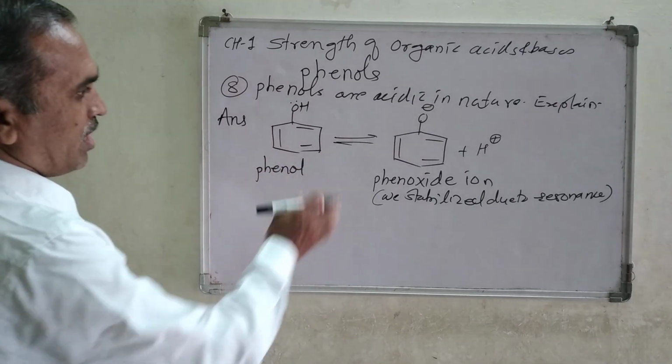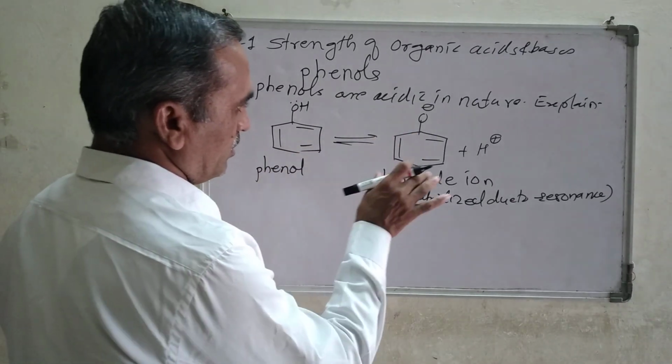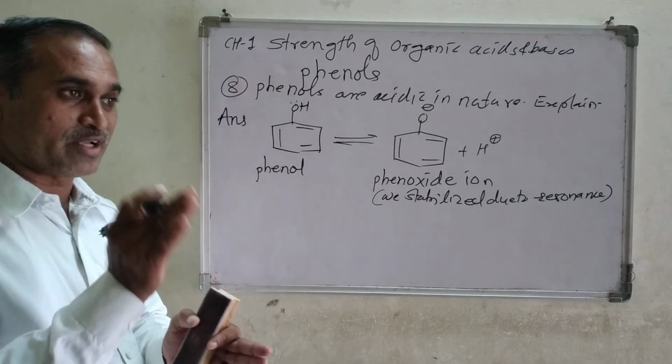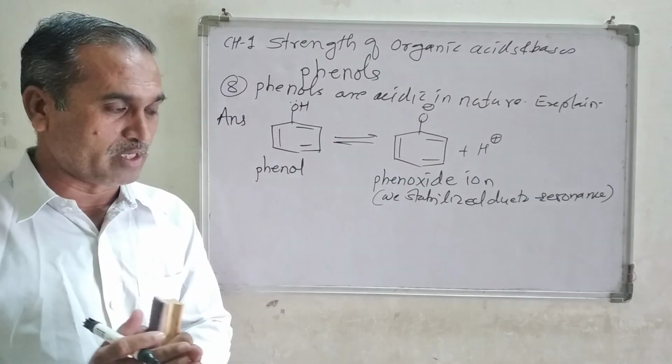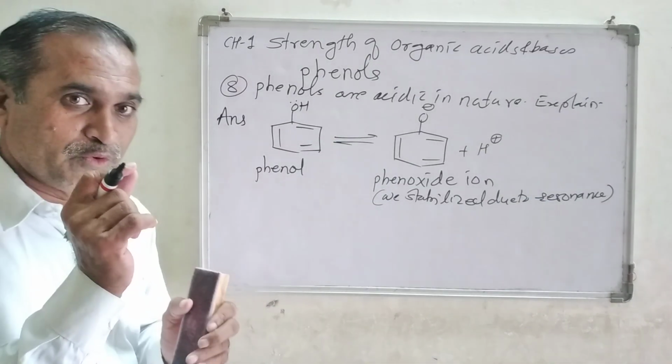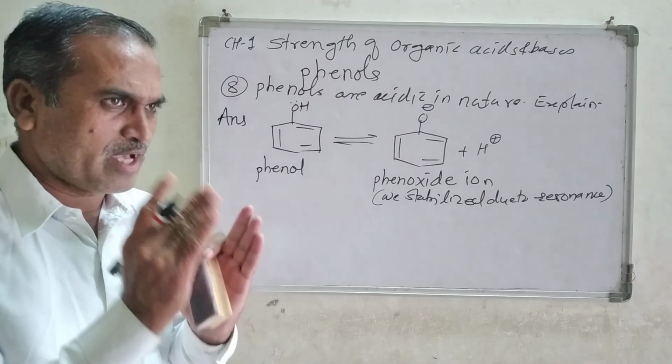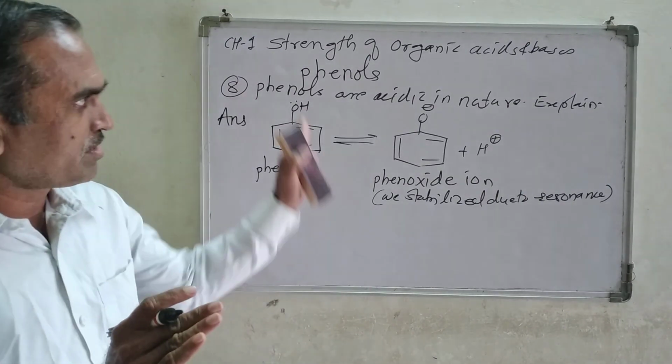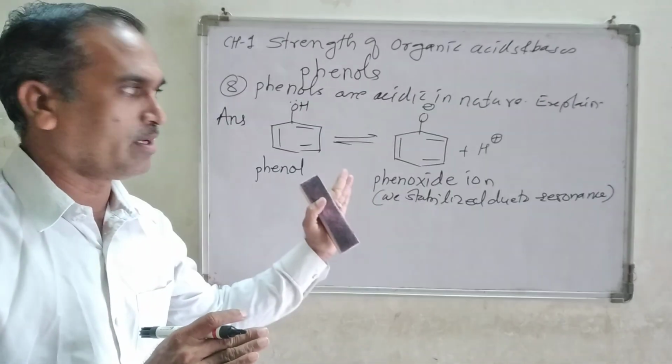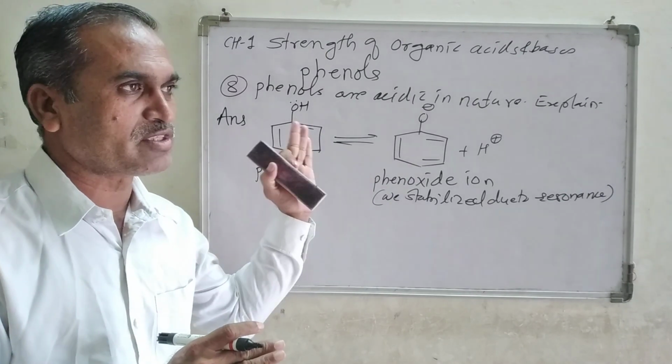Now, how does it resonate, and how do we draw the resonating structures? If you listen carefully, you can understand fully the concept of resonating structures.